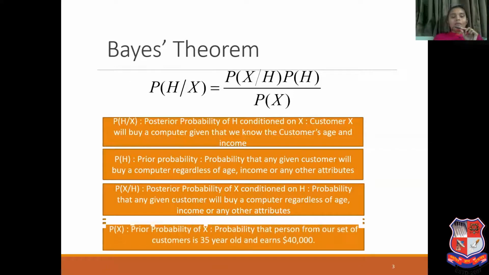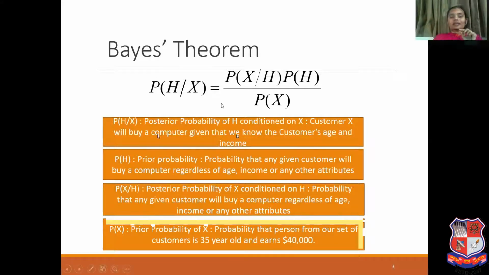Then probability of X is a prior probability. It is the probability that a person from our set of customers is 35 years old and earns $40,000. That means we are not taking any condition. What is the probability of X? A customer with a particular age, a particular salary, and any other attribute. So this is the prior probability of X.